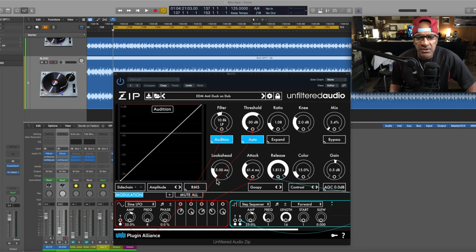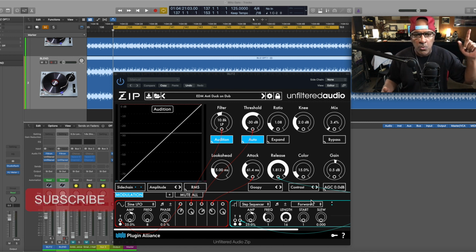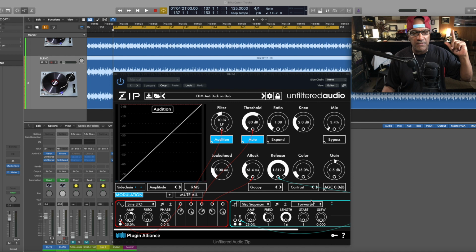All right, so you can look at these settings. I'll leave a link in the video somewhere here when I did the unfiltered audio zip using it as a module. I'll leave that here, but we're just going to listen to this bypass.